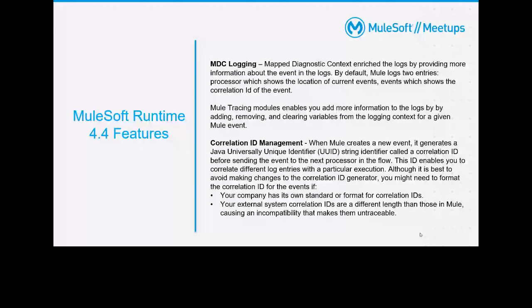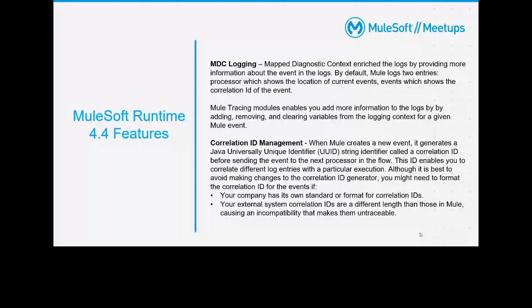Even if you are sending the logs to any third-party system like Splunk or ELK, you can send those extra information to those logging tools also. So whenever you want to search, let's consider I want to search the logs on the basis of account ID, all the events for that particular account ID. What you can do is enable the MDC logging and send the account ID as the variable, and then finally you can search the log on the basis of account ID. I will show that example right now.